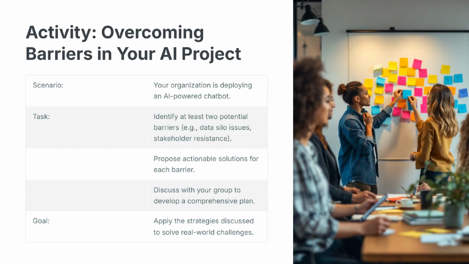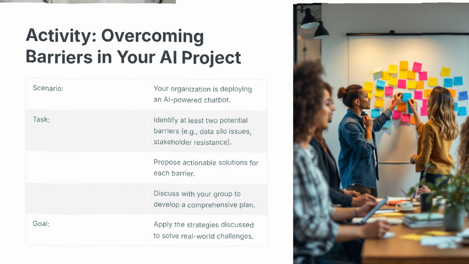Now it's your turn. Imagine your organization is deploying an AI-powered chatbot. Identify at least two potential barriers, such as data silo issues or stakeholder resistance. Then propose actionable solutions for each barrier. Once you've developed your plan, discuss it with your peers. This activity will help you apply today's strategies to real-world challenges, ensuring a practical understanding of overcoming execution barriers.